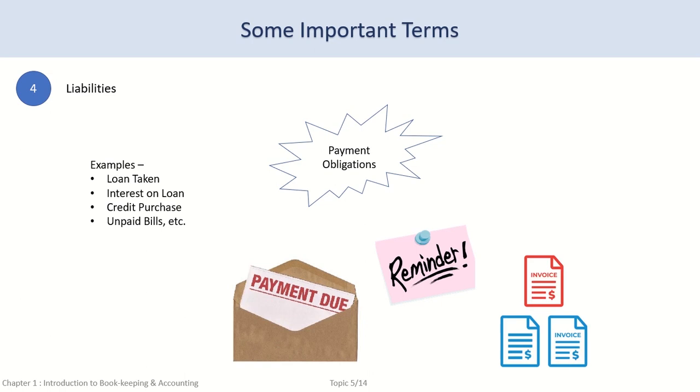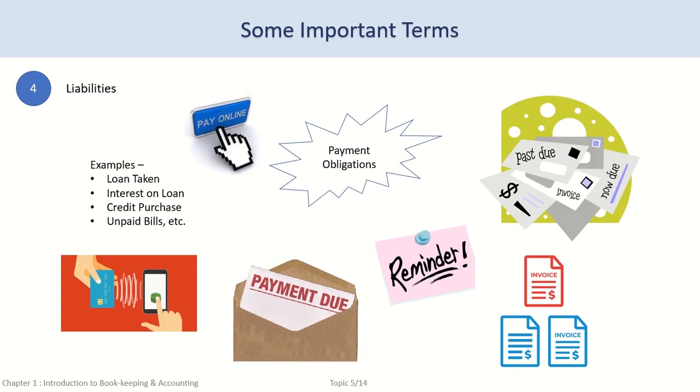The payment of money for such purchases are our liabilities, since we owe the supplier money for the product purchased. Again, any unpaid bills or expenses are our liabilities. These are called outstanding expenses or expenses overdue.